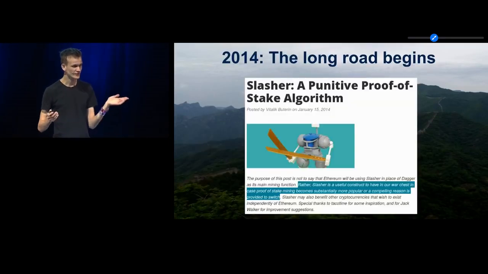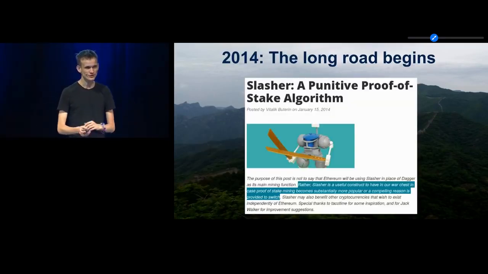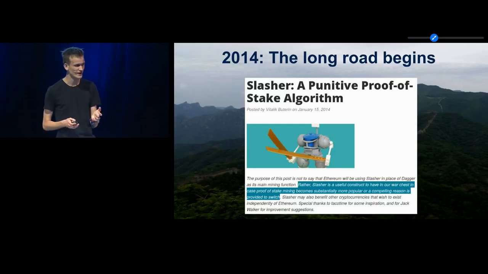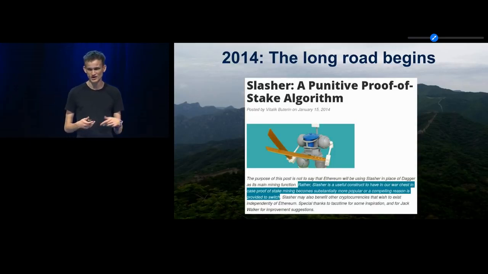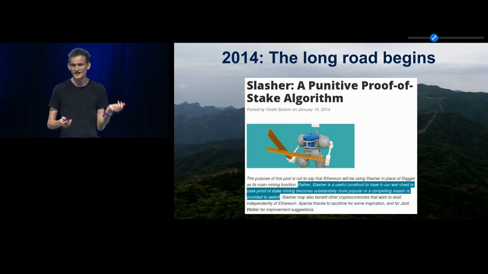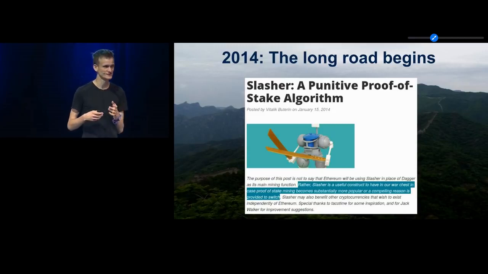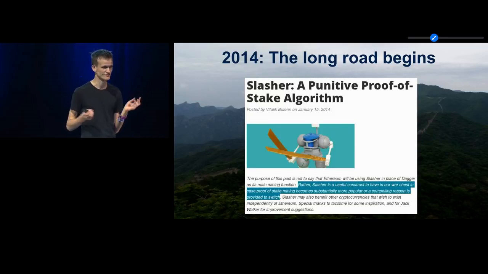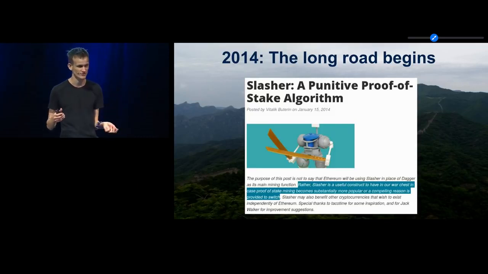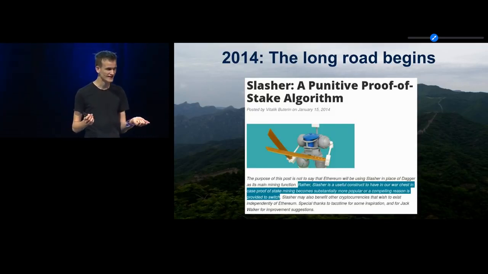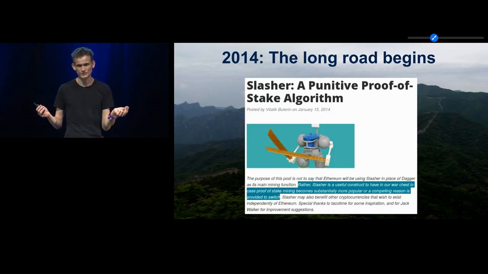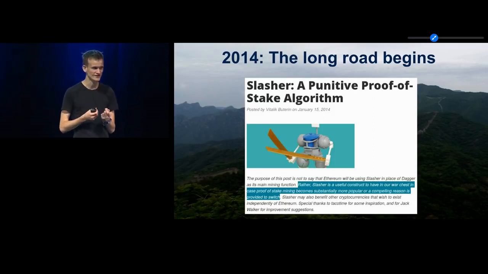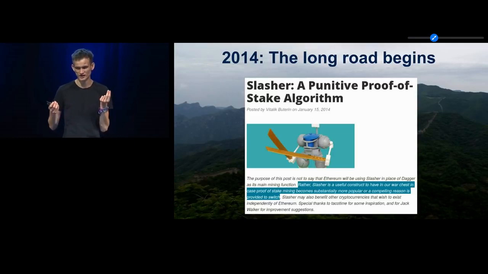Now, how did we get here, right? So the road to proof of stake actually started way back in 2014 with a blog post that I published in January describing an algorithm called Slasher, which introduced the most basic concept in a lot of proof of stake algorithms: if you get caught doing something wrong, then this can be proven and you can be penalized for it, and this can be used to increase security.